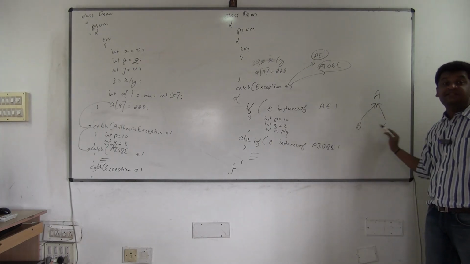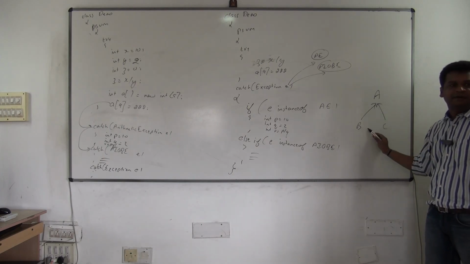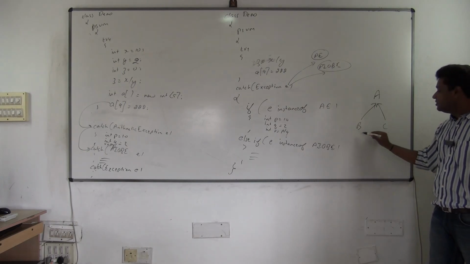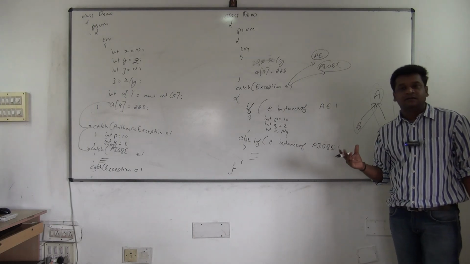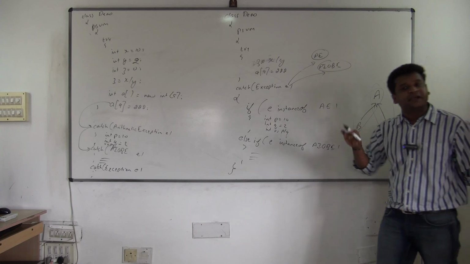A class. But B and C are not related, no? Same way, both are subclasses of what? Exception. But ArithmeticException and ArrayIndexOutOfBoundsException are not related. So this is how they will be related. So if you want to use them, always you have to use what? Subclasses on the top and superclass in the bottom. If they are unrelated, you can write it in any order.